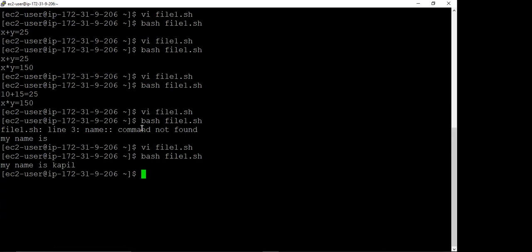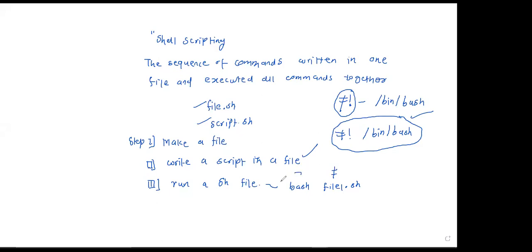Now there is one more concept to execute this file. Instead of writing bash and then the name of the file, you have one more option. You can write dot, and then forward slash, and then directly the name of the file. But for this you should have permission to execute the file.